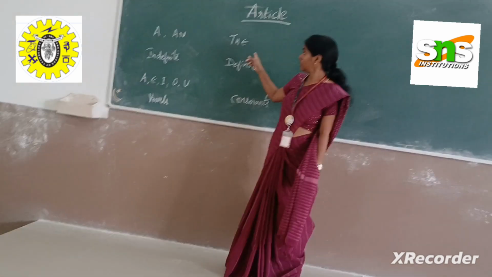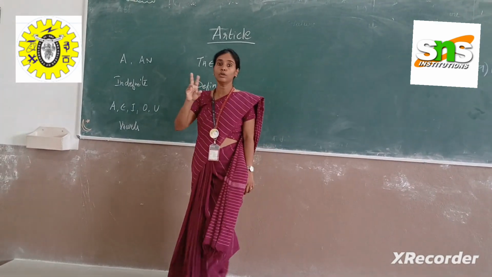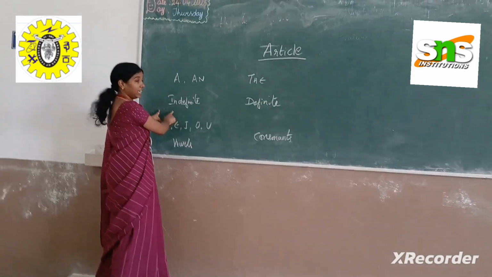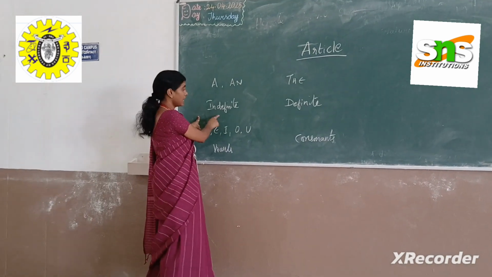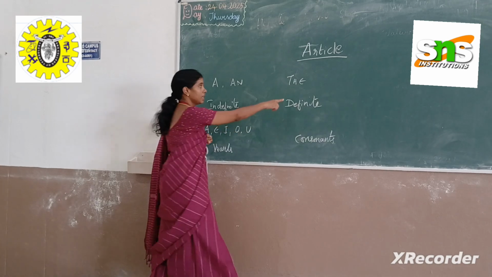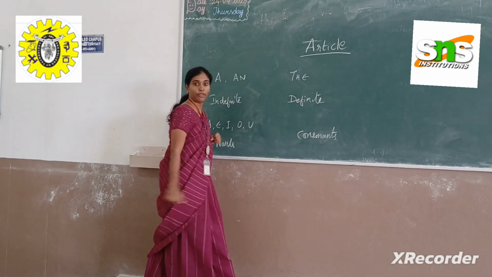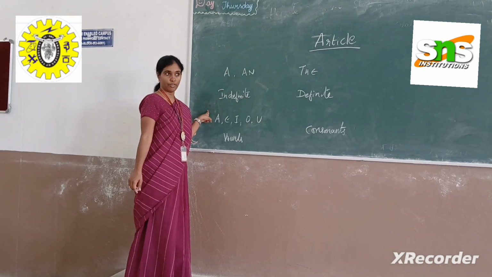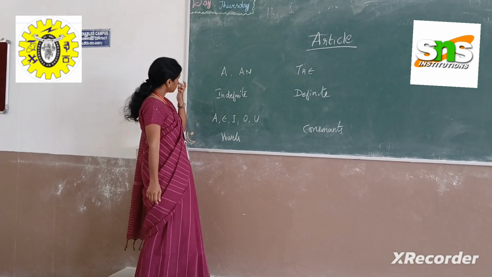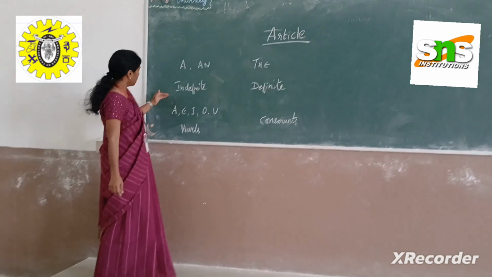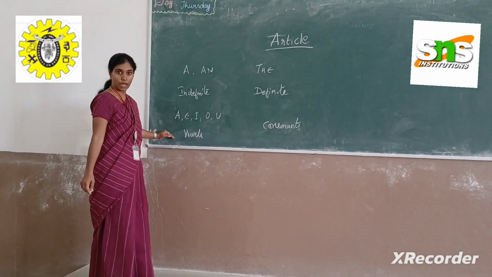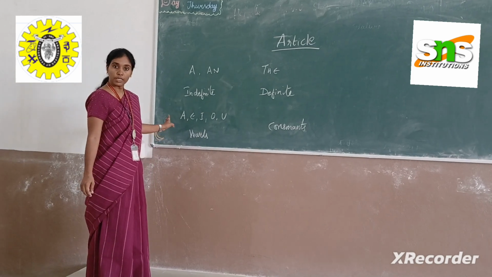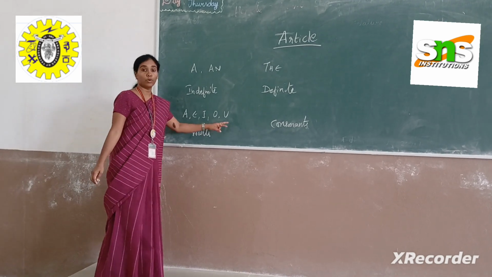If you see, these 3 articles are divided into 2. A and an are indefinite articles, and the article the is called the definite article. So why are a and an called indefinite articles? We use them before a vowel sound, A, E, I, O, U. We use it before the vowel sound, not the A, E, I, O, U letters.